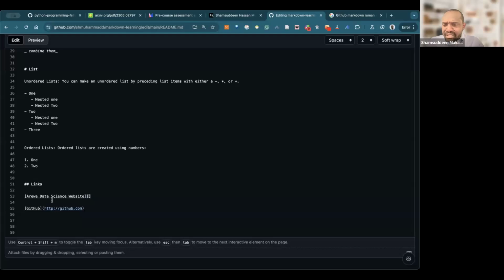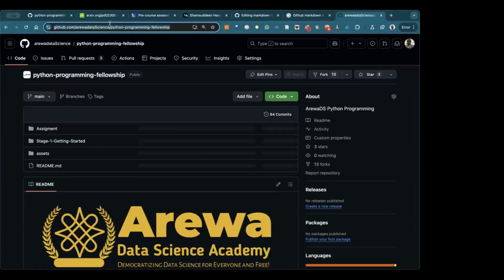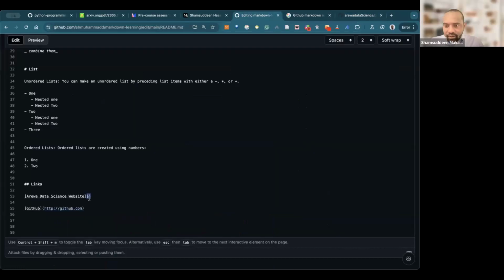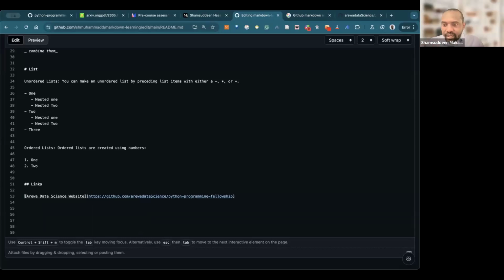Which bracket is it called? This is called square, right? What about this one? This is called curly bracket. Okay, so you put the link in the curly bracket and parenthesis. Anyone you call it. So you can see here we have Ariwa Data Science and we have the link here.